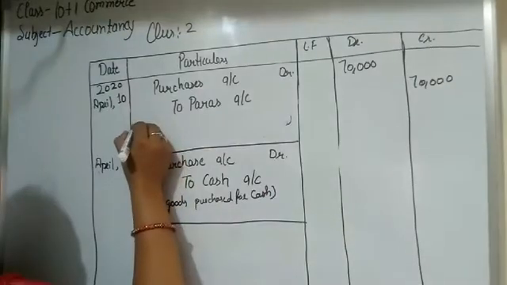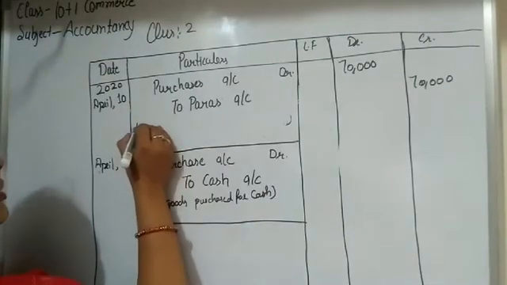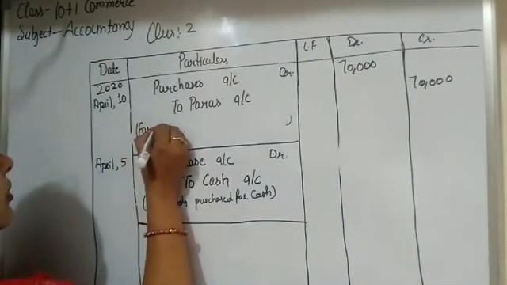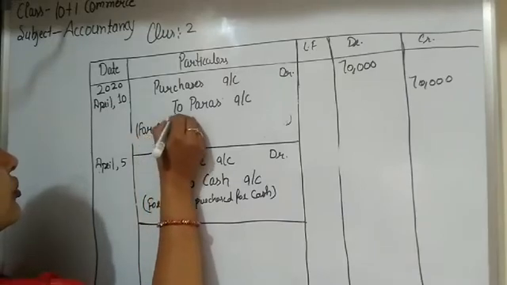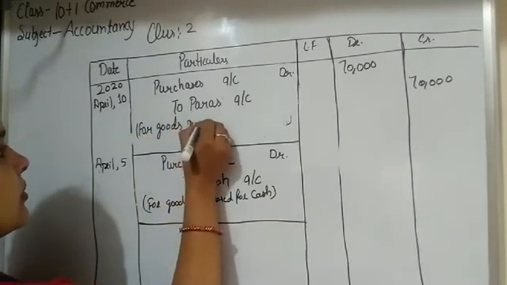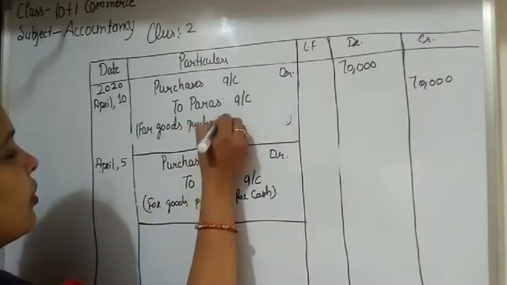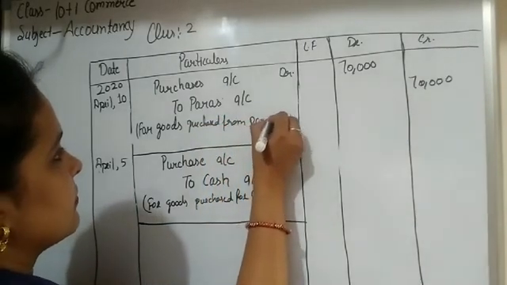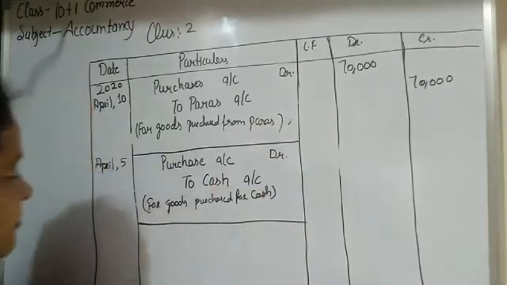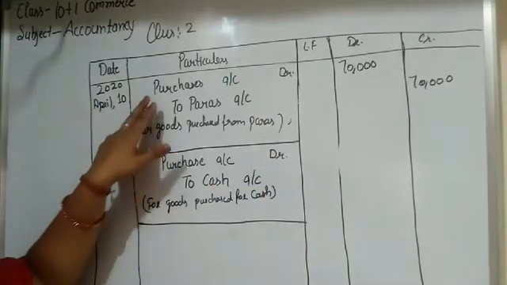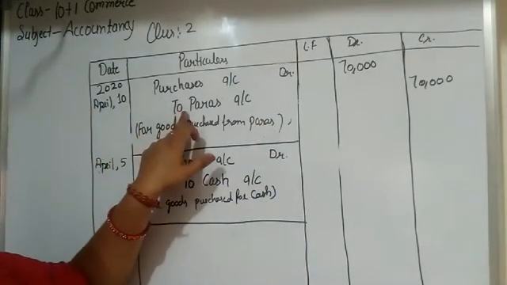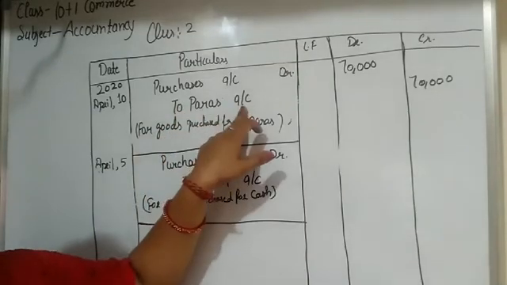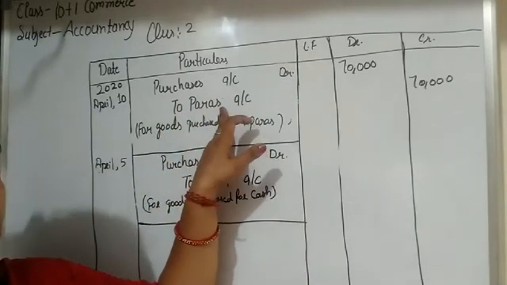And after this transaction we write the narration: goods purchased from Paras. Okay, students. So this is a credit transaction. That's why in place of cash we write the name of the creditor. The name of the creditor is Paras.